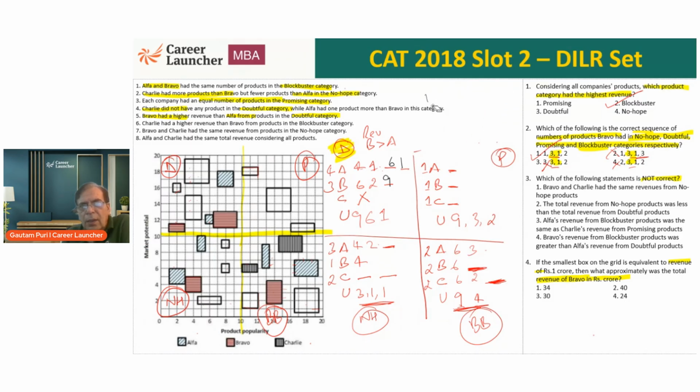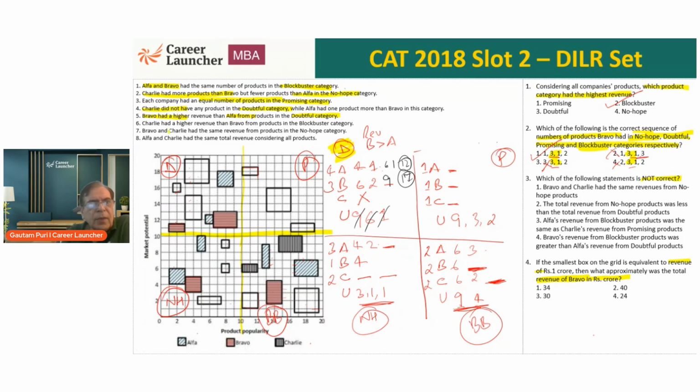So what is the total revenue of Alpha? 4, 5, 6, 6, and 12. Let me compress this a little. 12. Similarly, 9, 6, 15, 16, 17. And we have used all 3. So the total revenue of the doubtful category is 29. We can do this later or now, it doesn't matter. So statement number 5 has helped us get to some number.